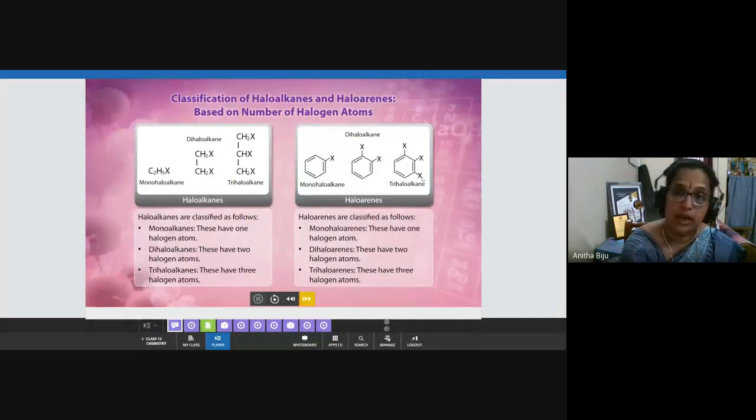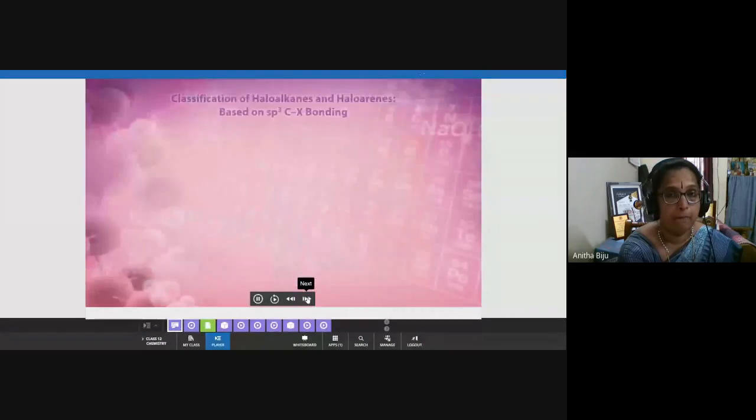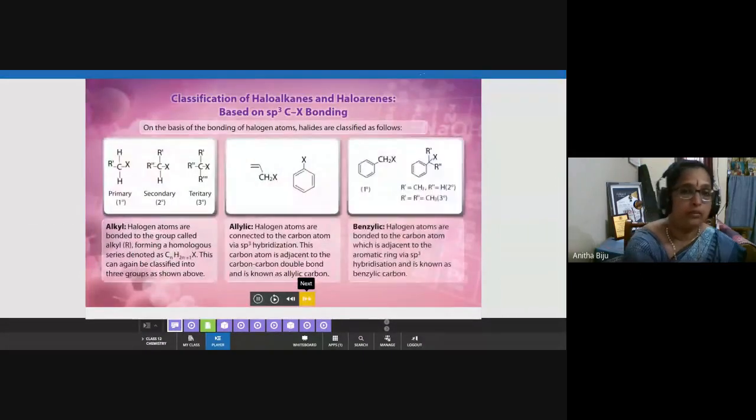This is only given as an example. It is a trichloroalkane, only for the sake of example. Okay, so this is the classification of haloarene. This part is important. Look at the first one.